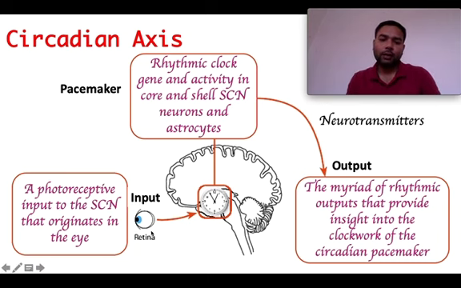So there are input structures, the structures where we can take input from the environment. Then there are pacemakers, which keep the time, keep track of how much has elapsed, and make the organism aware of the time. And that awareness, that signal, then gets relayed to different parts of the body, different organ systems of the body, to perform the activity accordingly.